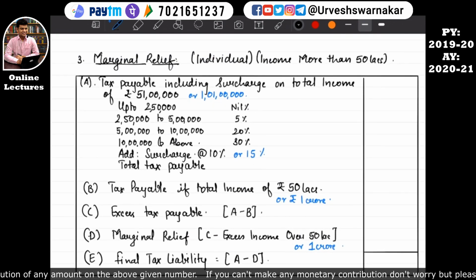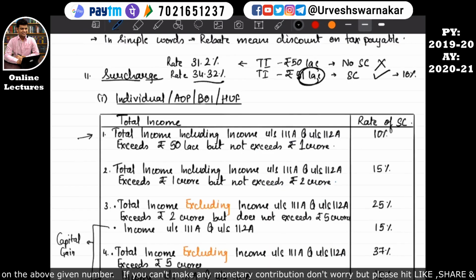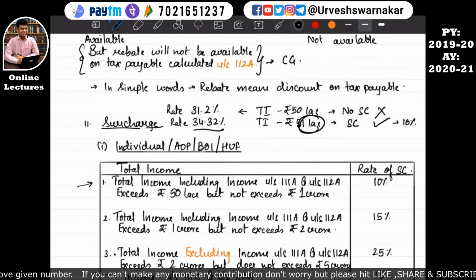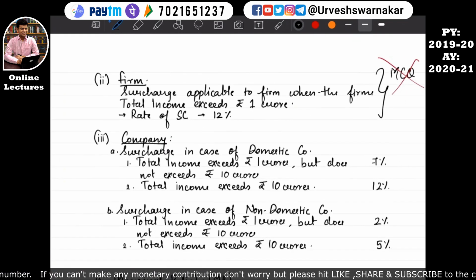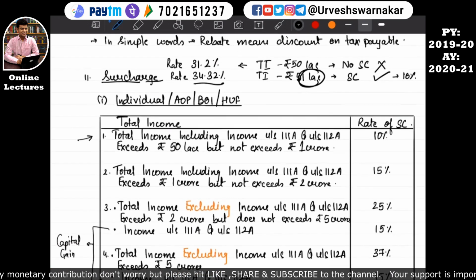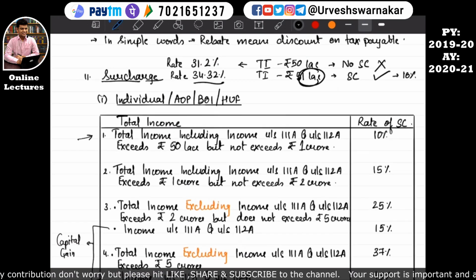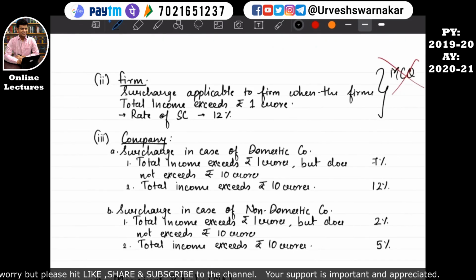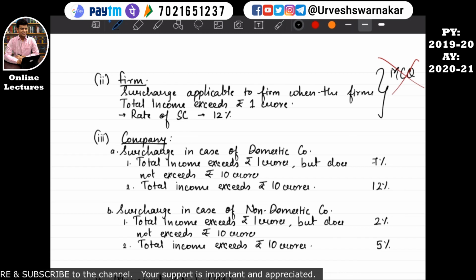Marginal relief is available to individual as well as to the firm and the company. Whatever we have studied here, we have studied surcharge for individual, AOP, BOI, HUF, for firm, and for company. Marginal relief is available for all these types of assessee. But I want to clarify right now: in exam, it will be asked mostly for individual only. Even if asked for firm or company, you just need to know the rates of surcharge. The method of calculating the marginal relief is the same for all three: individual, firm, and company. The method of calculation is the same, but you need to be aware of the rates.